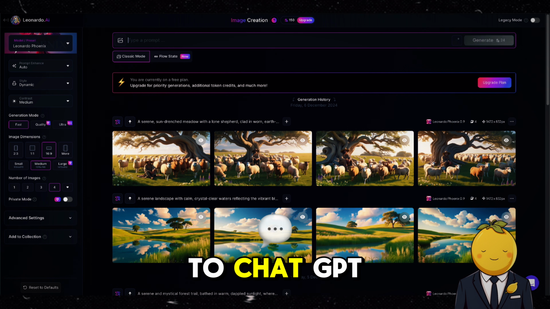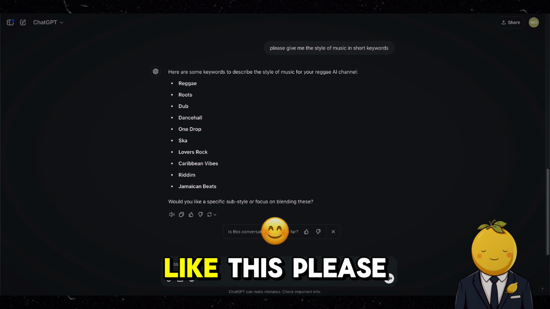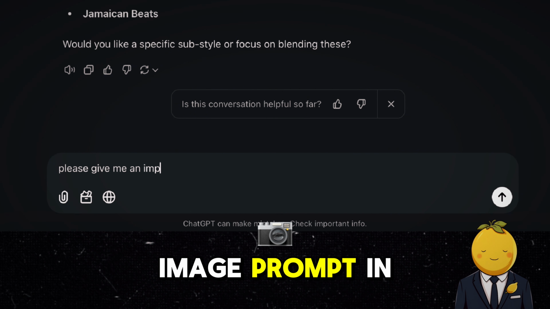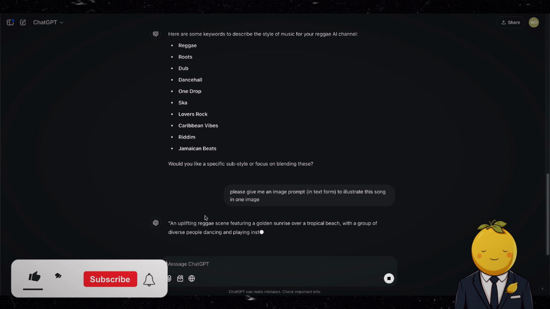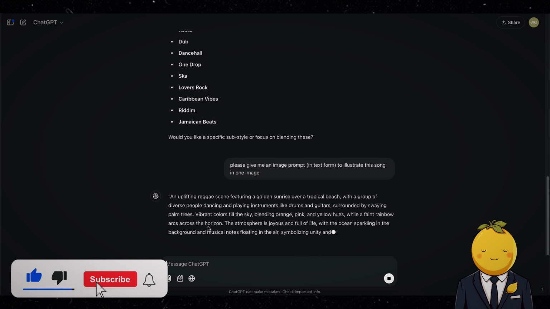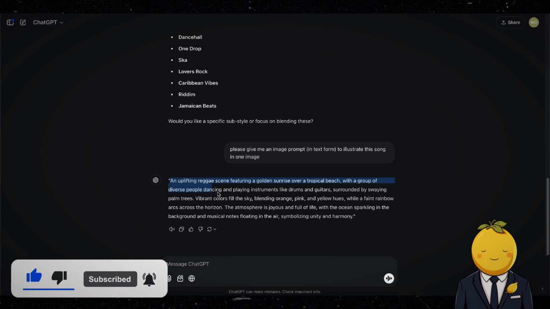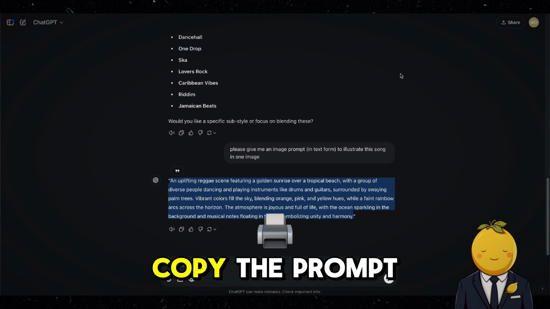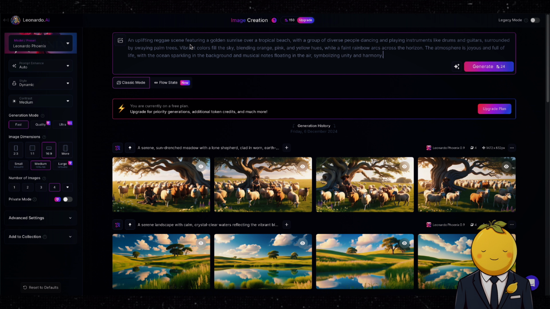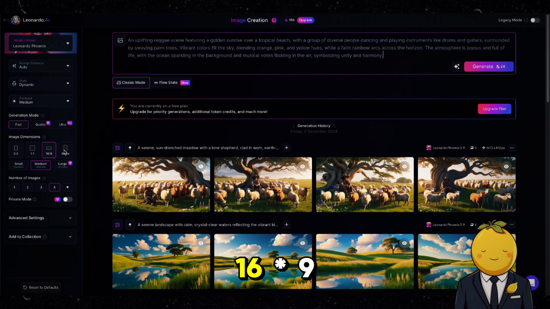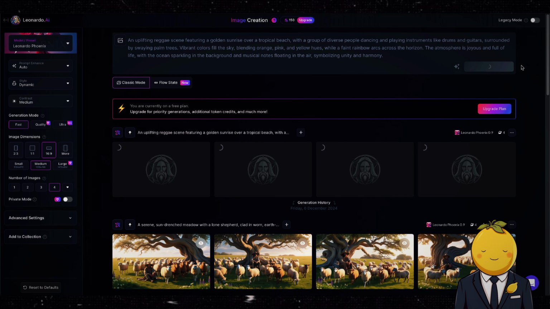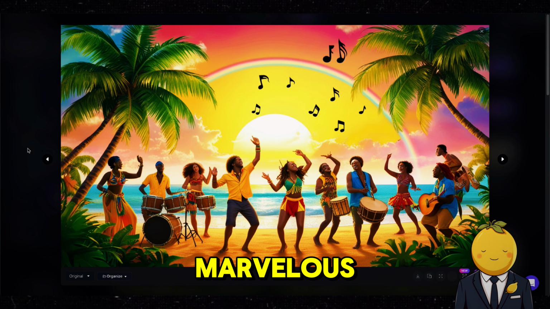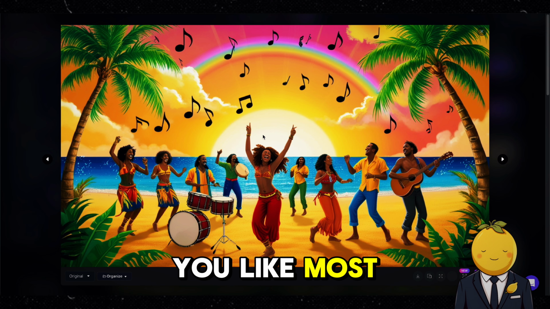Now, let's go back to ChatGPT and ask for the image prompt like this. Please give me an image prompt in text form to illustrate this song in one image. Copy the prompt and add it to Leonardo AI. Make sure your aspect ratio is 16:9 and then press Generate. There it is. Marvelous. Download the one you like most.